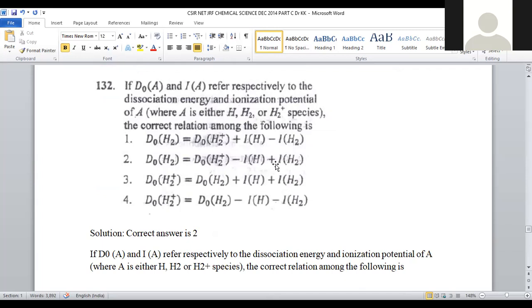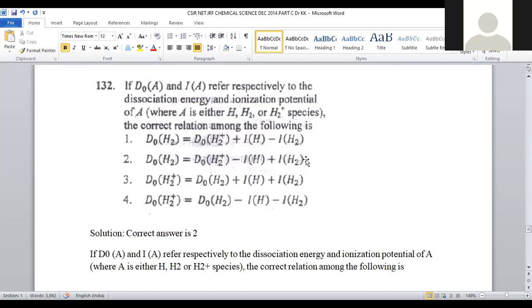Right. So when we consider the ionization energy of the hydrogen atom, what is meant by that? That is nothing but the amount of energy required to remove the electron from the gaseous hydrogen atom. And I of H2 is the amount of energy required to remove the electron from the hydrogen molecule in the gaseous state.